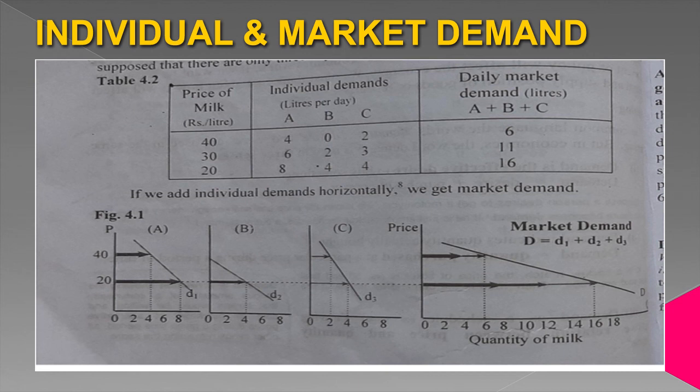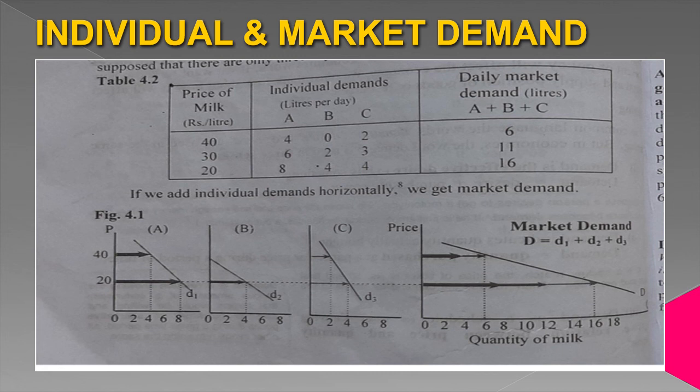In table, in first column, price of milk is given. In second column, demand of three persons A, B and C is given. Whereas in third column, aggregate demand or market demand is given, which we get by adding the demand of all the three persons.